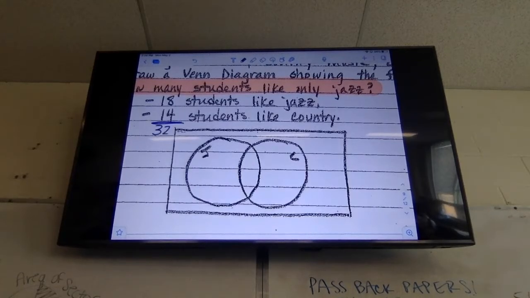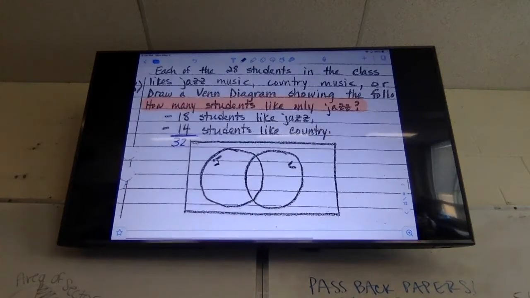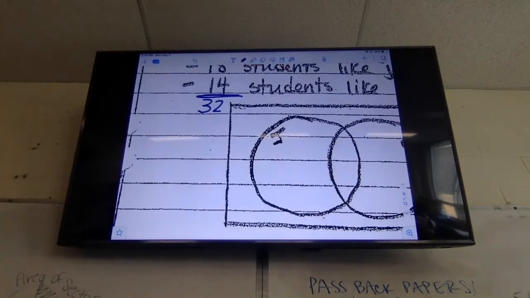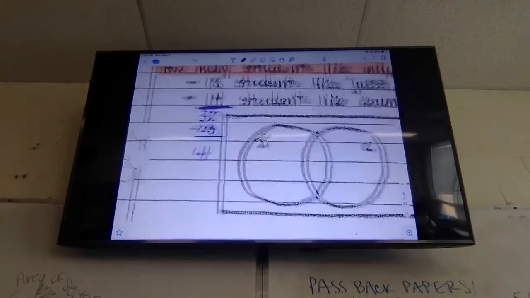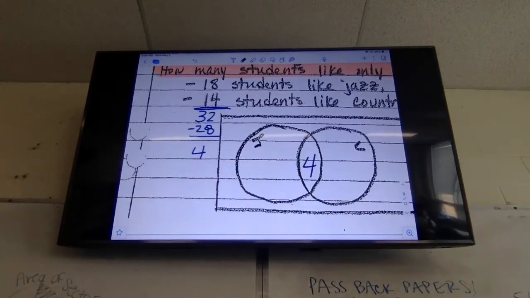How many people voted, or how many votes do I have? 32. Okay, how many kids did I have? 28. So what does that mean? There's more votes than people. Some people voted twice. How many people voted twice? 4. 32 minus 28 would be 4. So there are 4 people who like both jazz and country. They got voted twice.